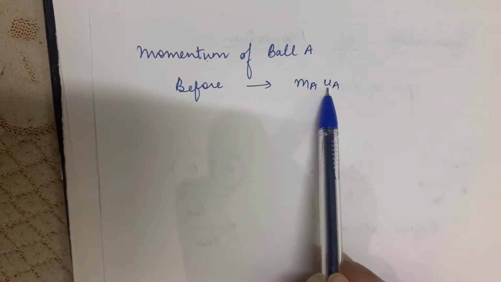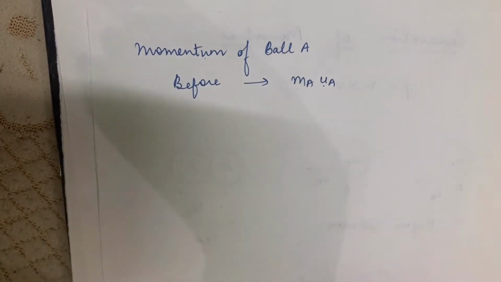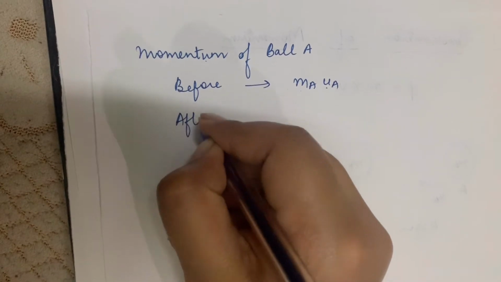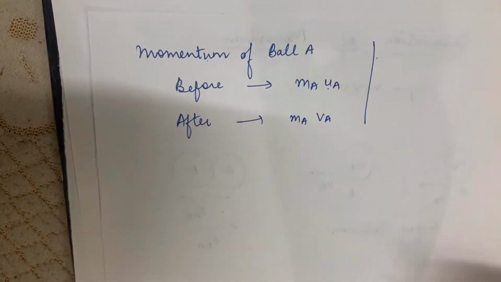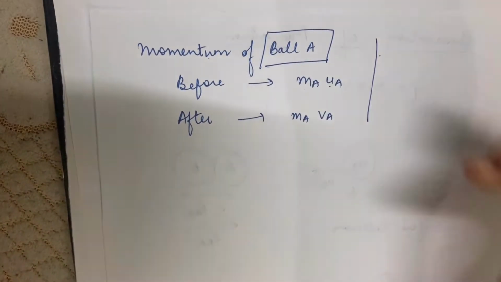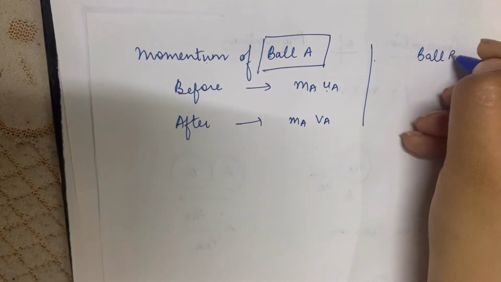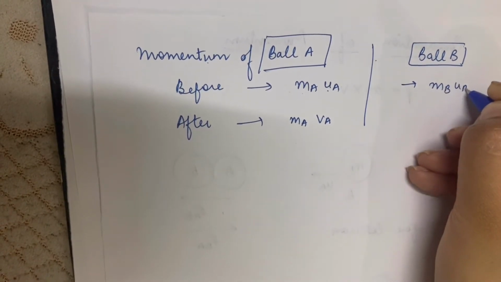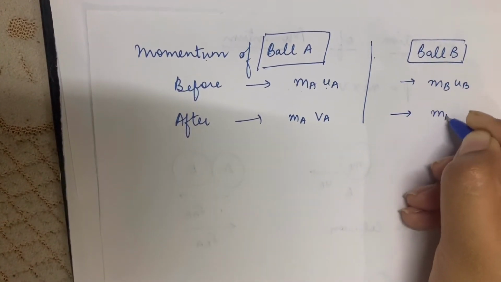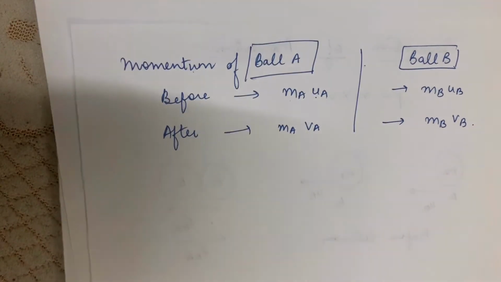Before, I will take its initial velocity, and after the collision I will take it as ma va. This is for ball A. Similarly for ball B, before it will be mb ub and after it will be mb vb.